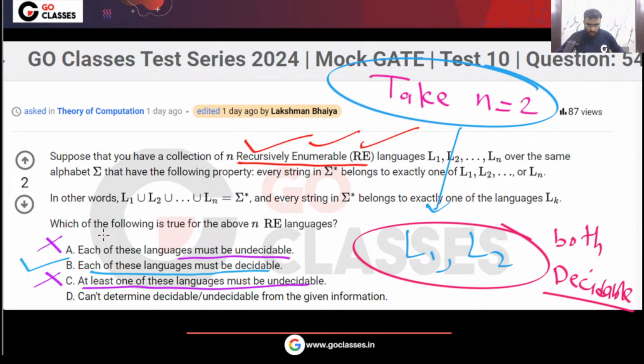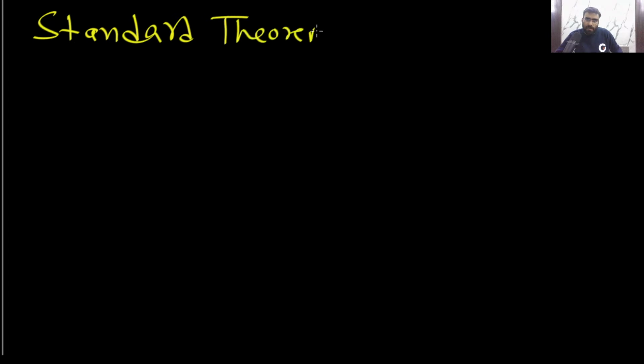So this question is quite simple, right? Is there anyone here who is thinking that yeah, this is a simple question? Basically, you are using a standard theorem to solve this question. There is a standard theorem, remember. In our GO Classes lectures, we have already seen this with proof. So this is actually a standard theorem.